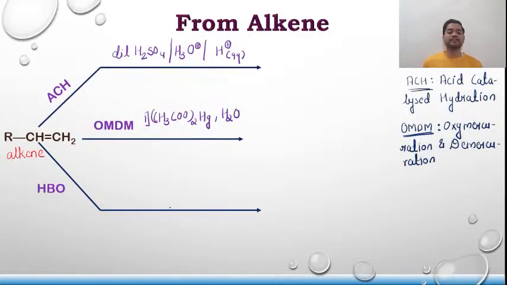The first step is the addition of mercury acetate, that goes for oxymercuration and demercuration. It forms a non-classical carbocation, and since there is a formation of non-classical carbocation, it will not undergo rearrangement. The second step is the reduction step, by adding NaBH4.